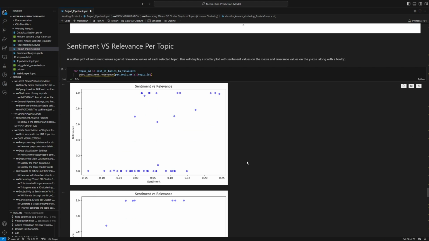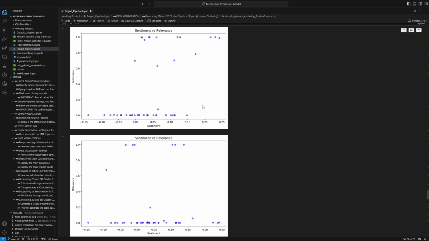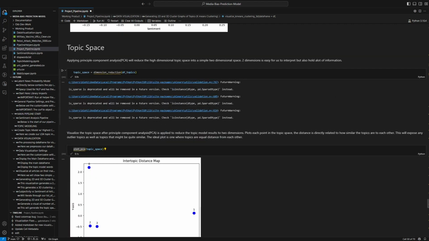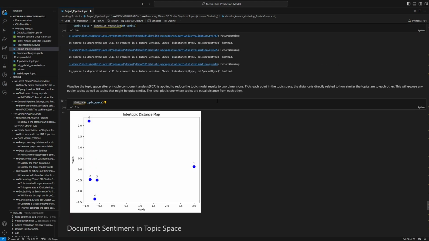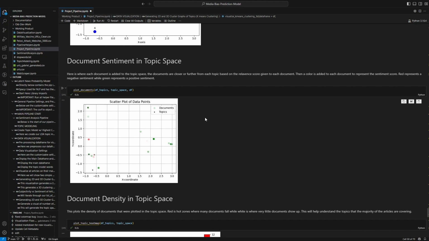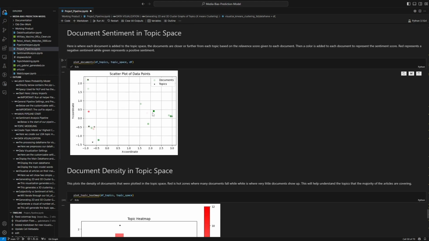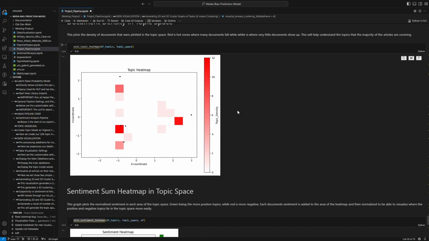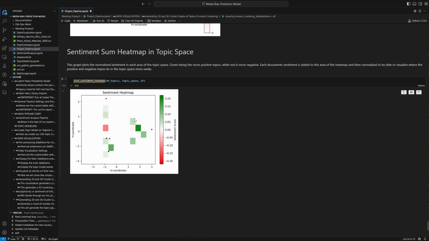Here's where we compare the sentiment versus relevance per topic. Here's where we create our topic space. After our PCA is done, we plot the PCA on a two-dimensional plane. And then we plot the topics on top of that, as well as their sentiment according to the color. We also look at how dense the area of the clusters of documents are. And here's where we introduce sentiment as well.